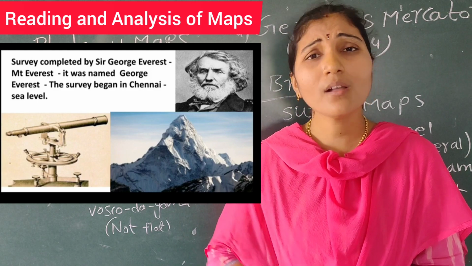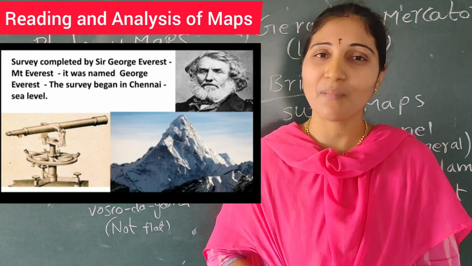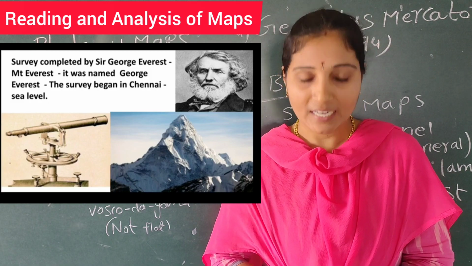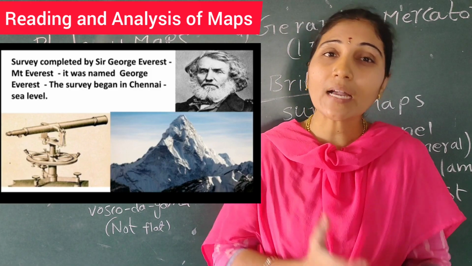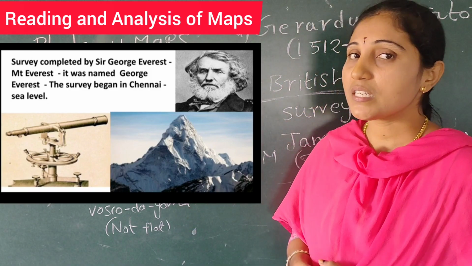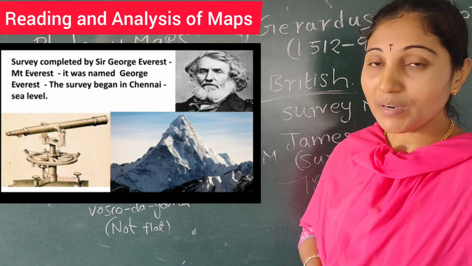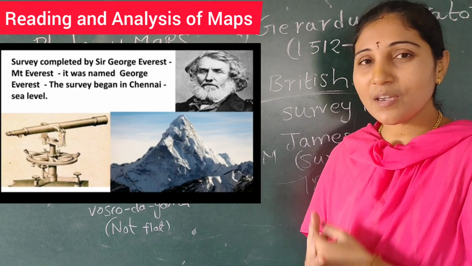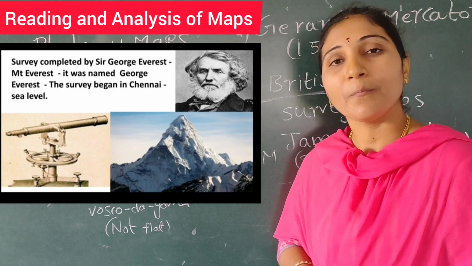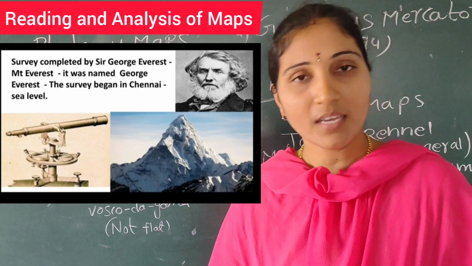Yes, all the heights are calculated from the mean sea level. That is why, as an honor, the name Mount Everest was given. The Everest is the name of the person who did the survey on it.